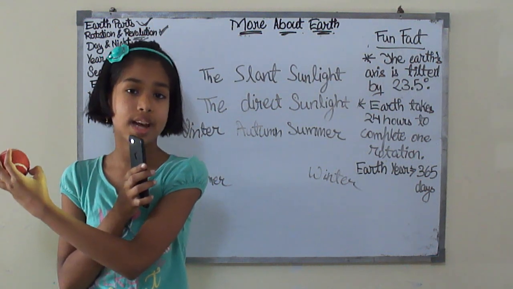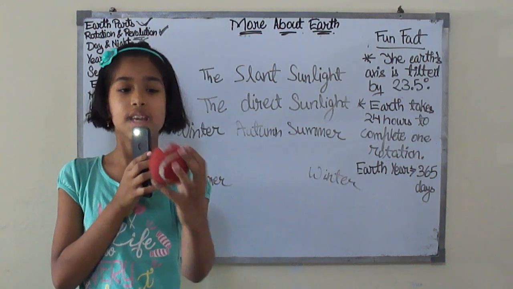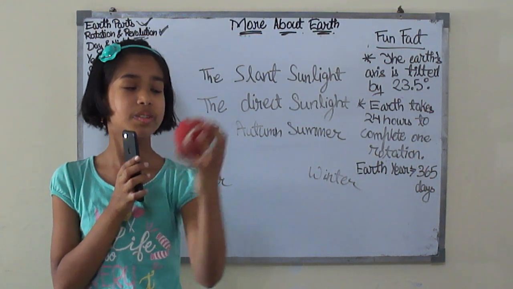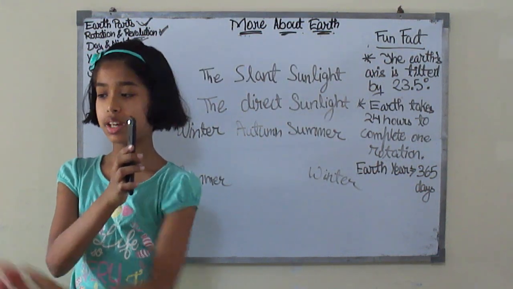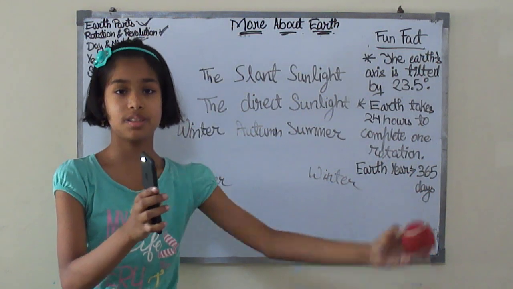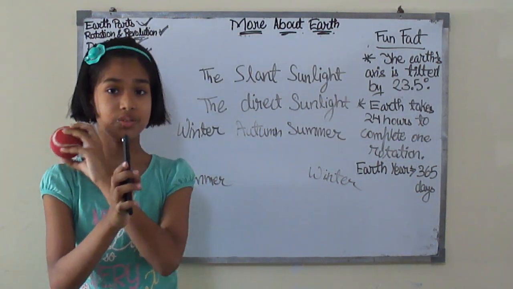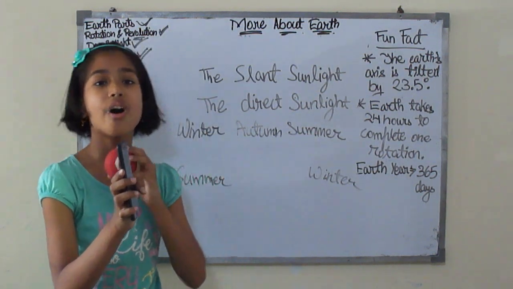I tell you that here's the winter, here's the summer. When the earth reaches here, here is the spring between the summer and the winter. And when the earth revolves and reaches over here, between this winter and summer, here's the autumn.